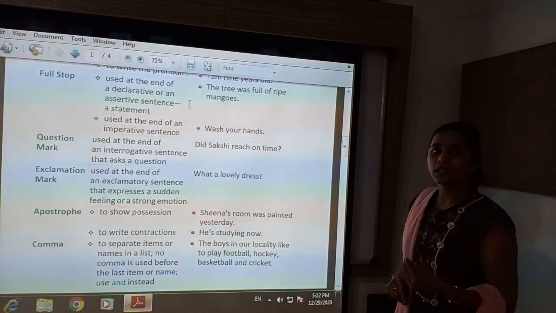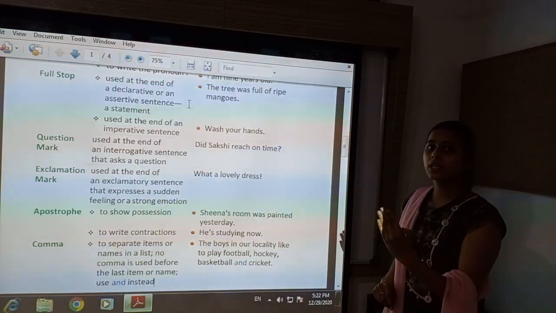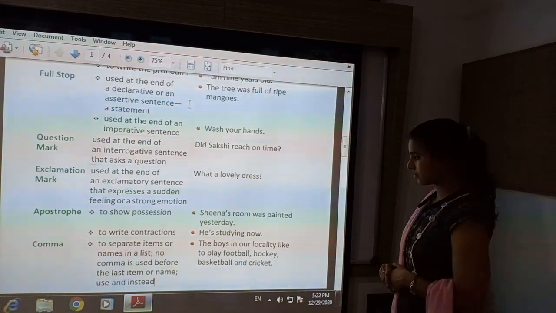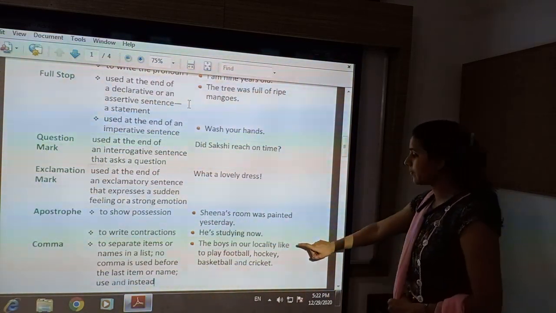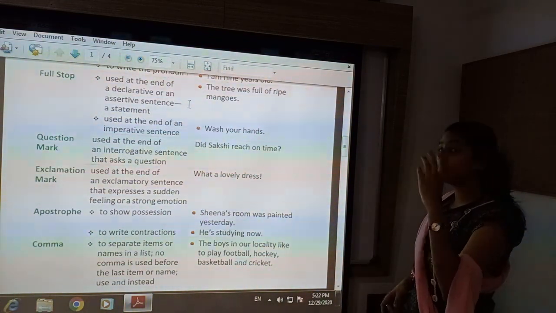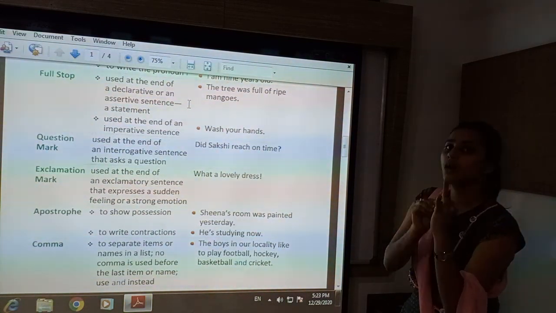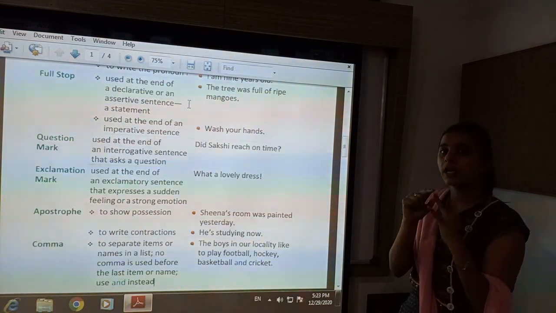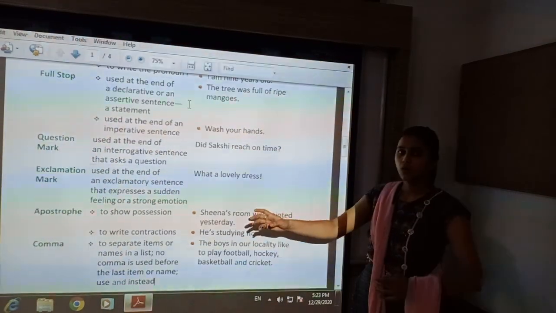So in this way comma is used in a particular series. But just before completing that series, 'and' will come, and there we will not put comma. See the example, the boys in our locality like to play football, hockey, basketball and cricket. Four names are given, comma after football, comma after hockey. But between basketball and cricket, we will not put comma, but 'and' will be used. So in this way, you have to use comma.